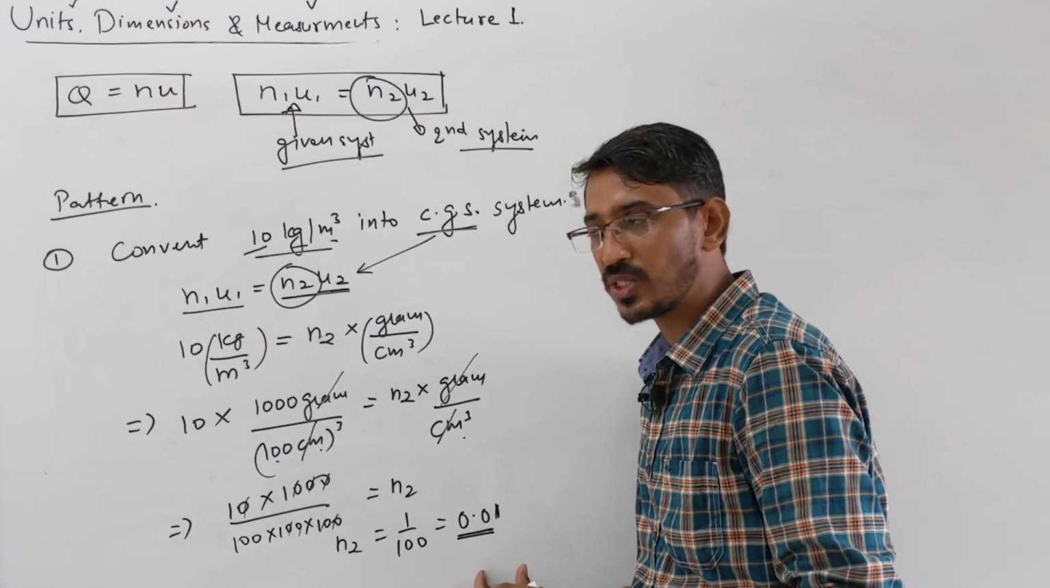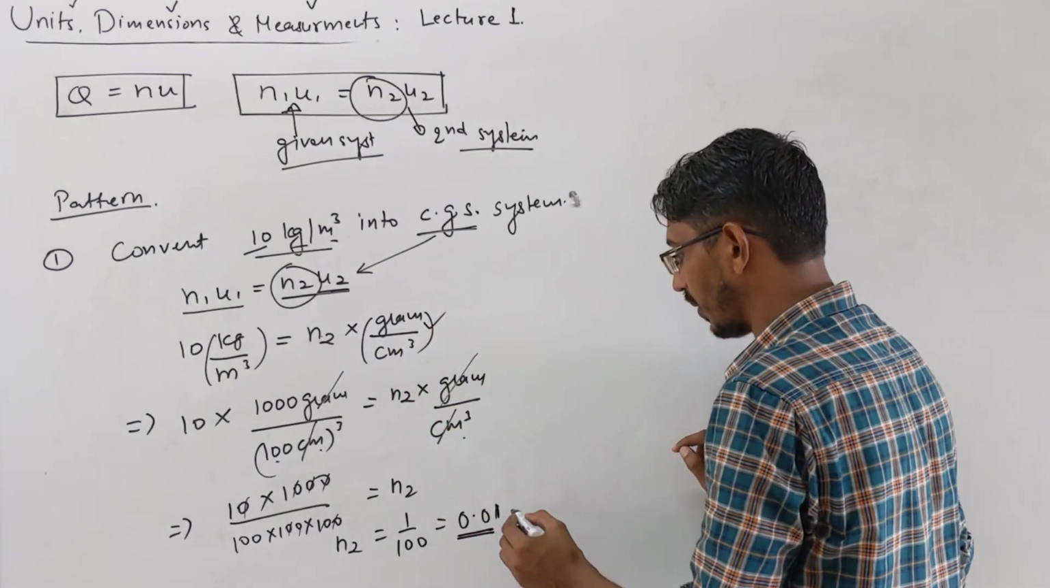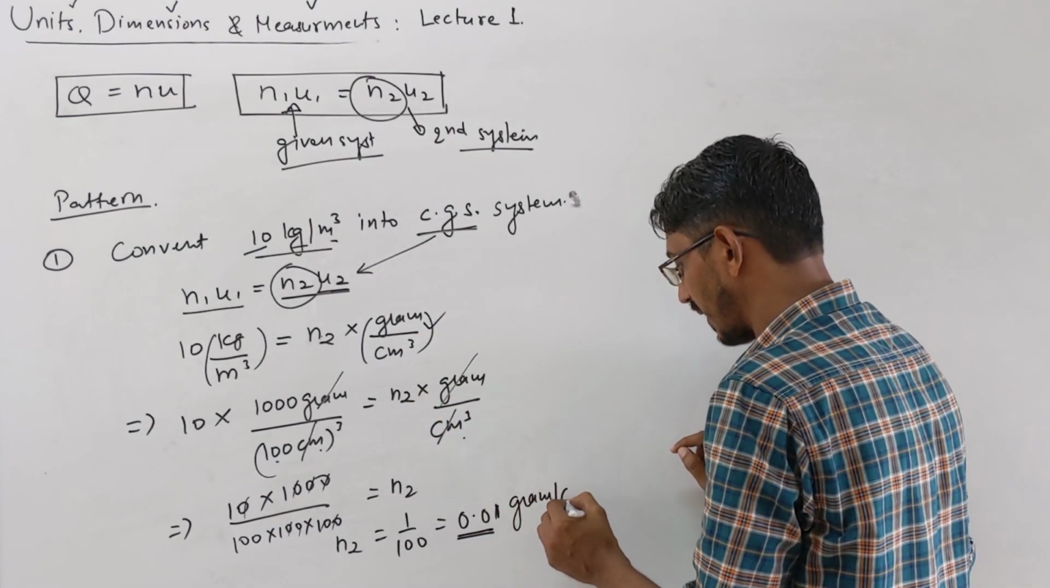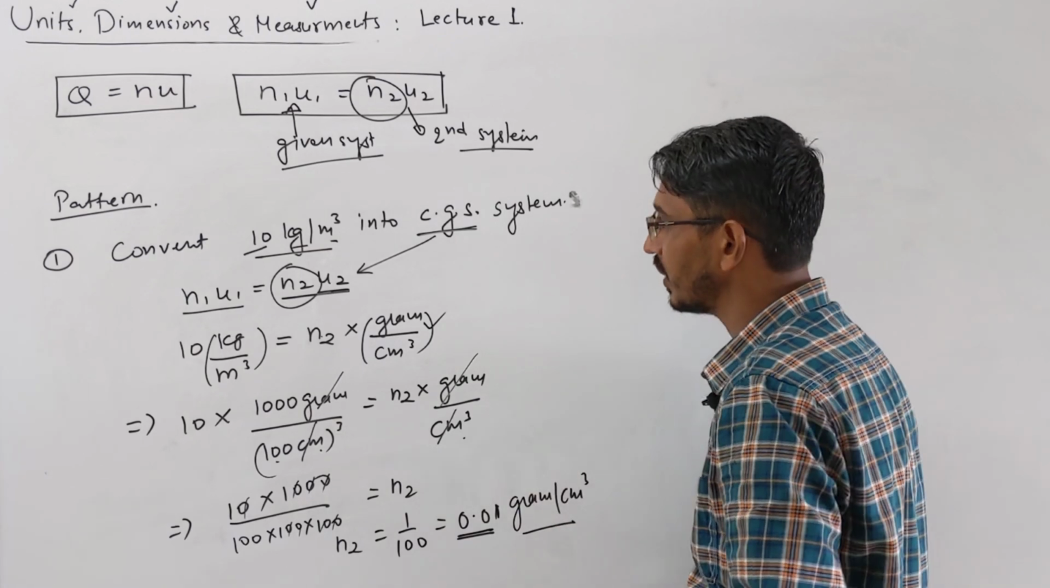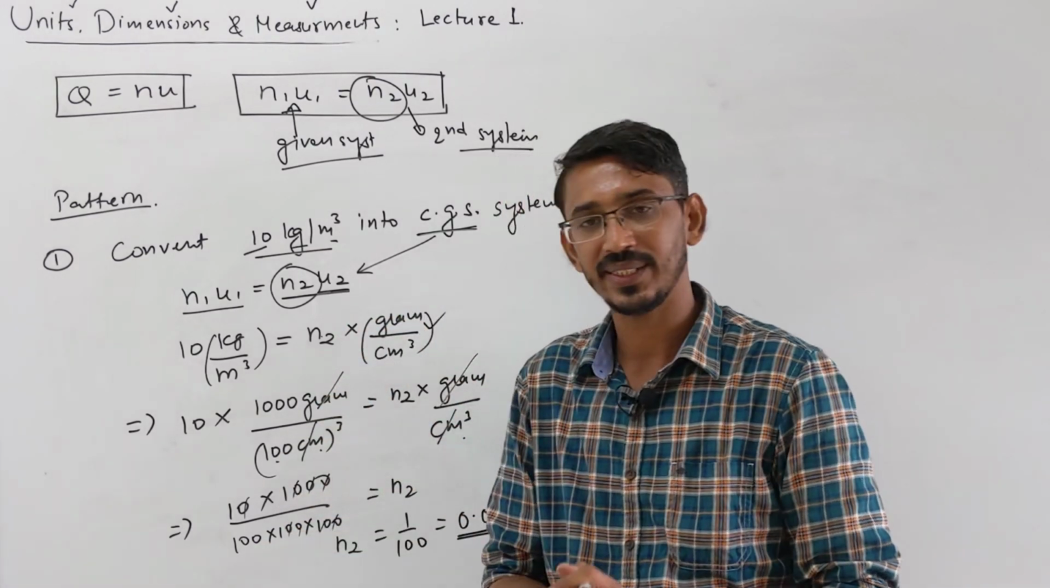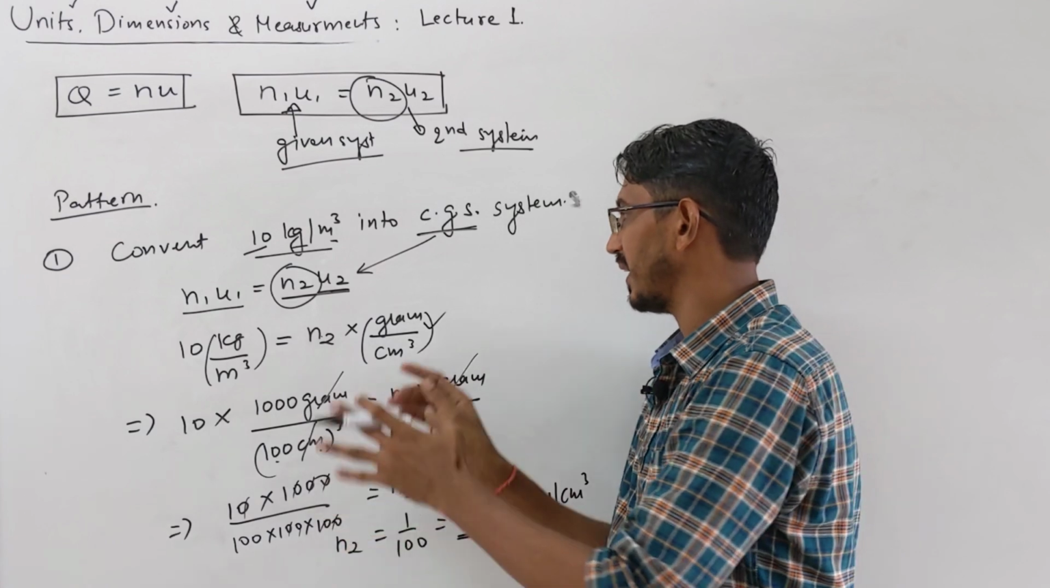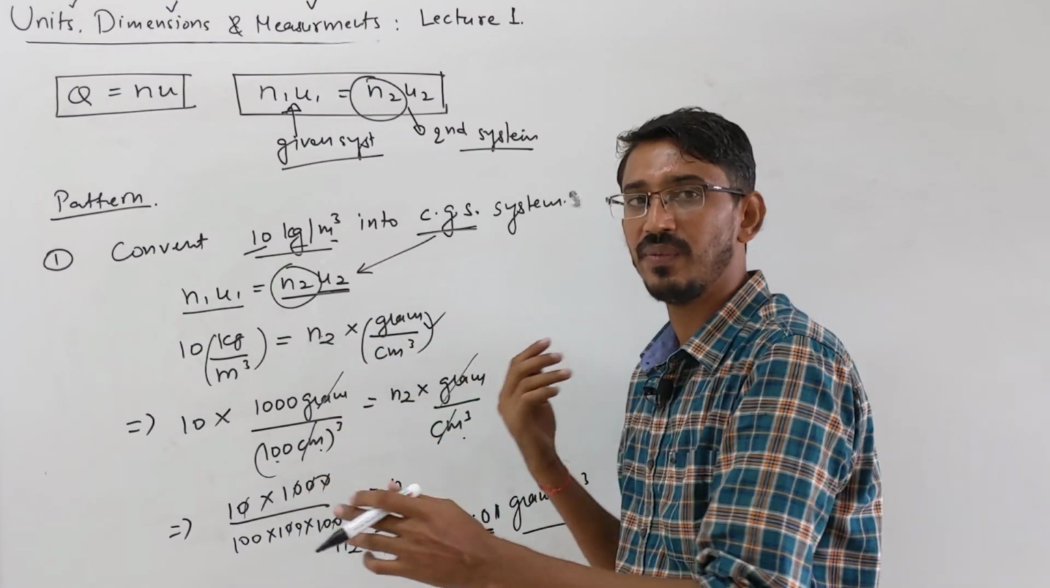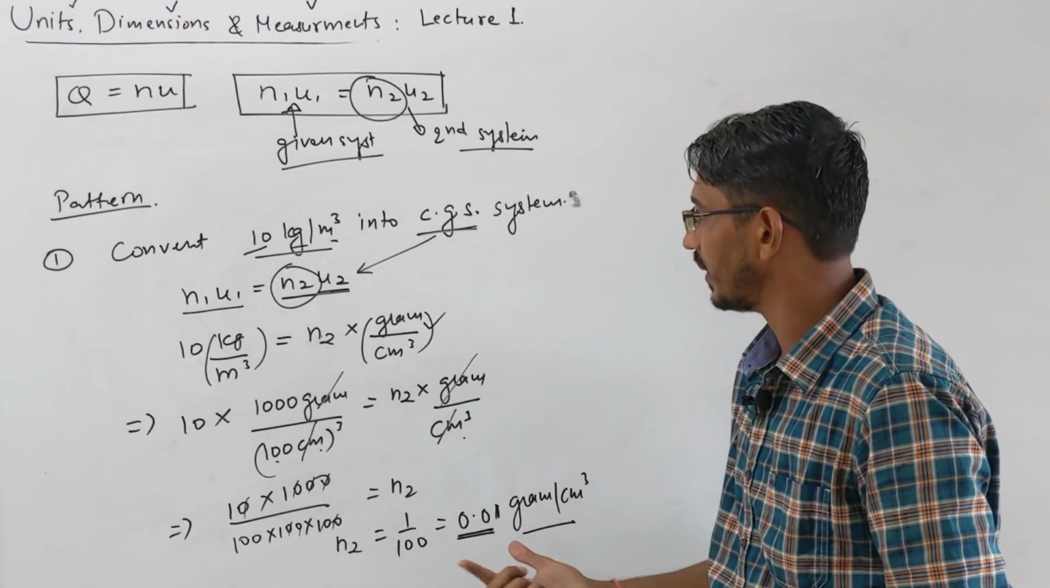By chance, if they ask for the unit also, the unit you know is gram per centimeter cube, so the same unit we have to write. This is the simplest question they can ask, but nowadays they are not asking questions that simple. We have to go to the next pattern, which is a little ahead of this.